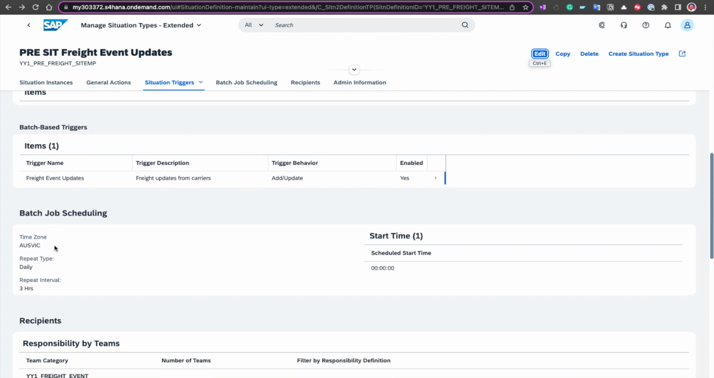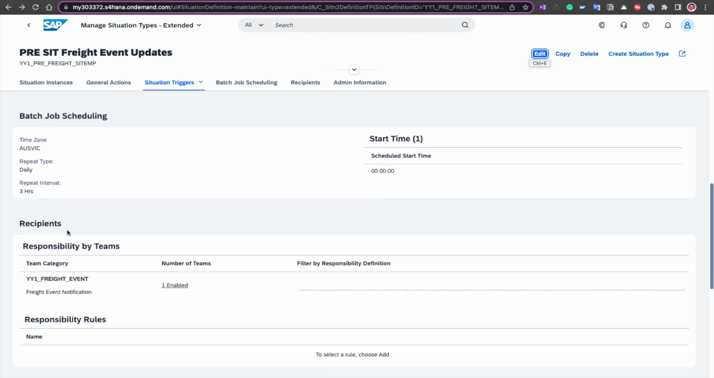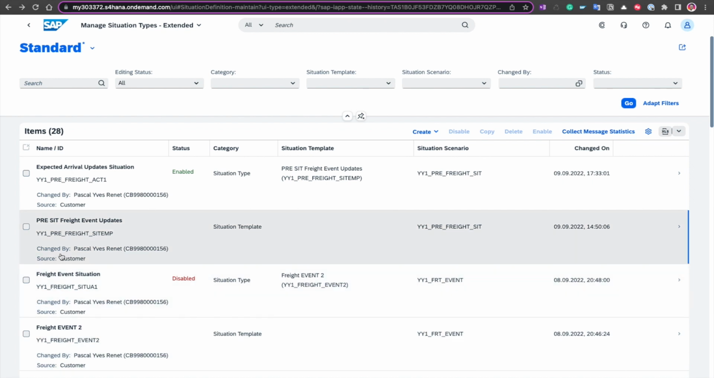We've also, in the template, indicated some batch job scheduling information. We've also referenced a responsibility team category, but as you can see here, we haven't actually defined a specific team. Just on that team responsibility section as well, if you do create your own team, then you'll also need to set up some configuration in Manage Your Solution for your team, or if you're using a CBC system. So we've created the situation template, and then you'll go on to create your specific situation type.